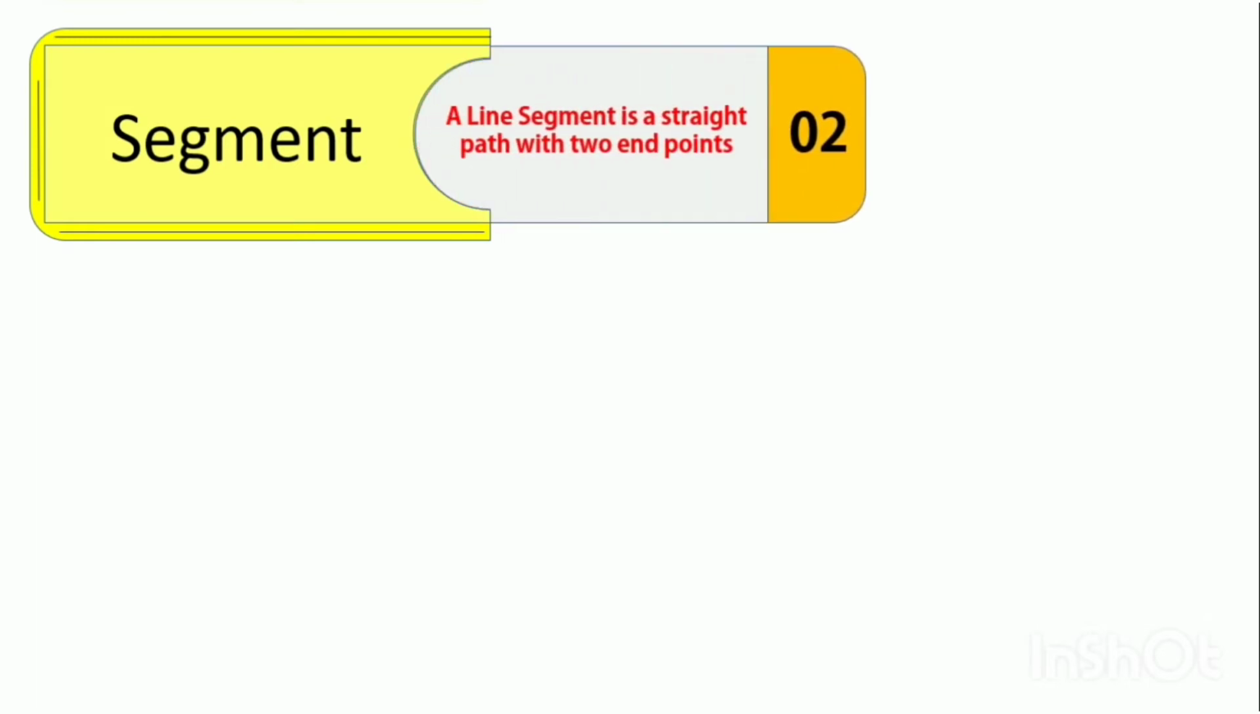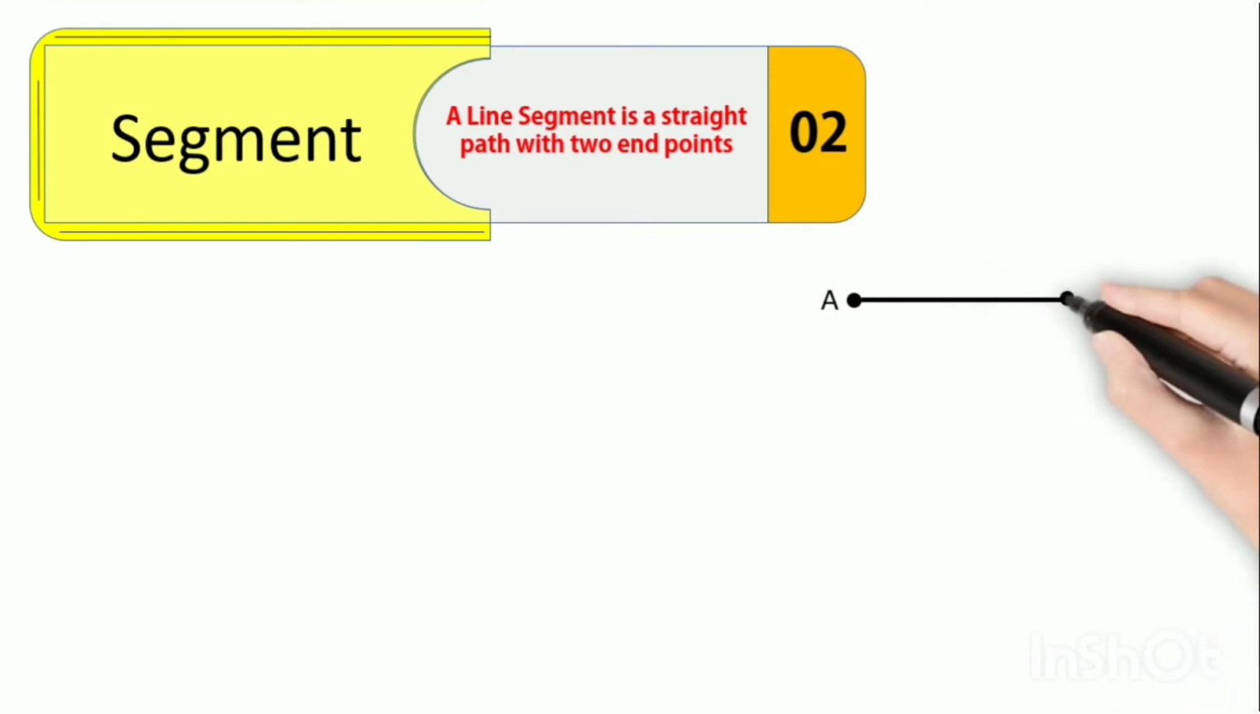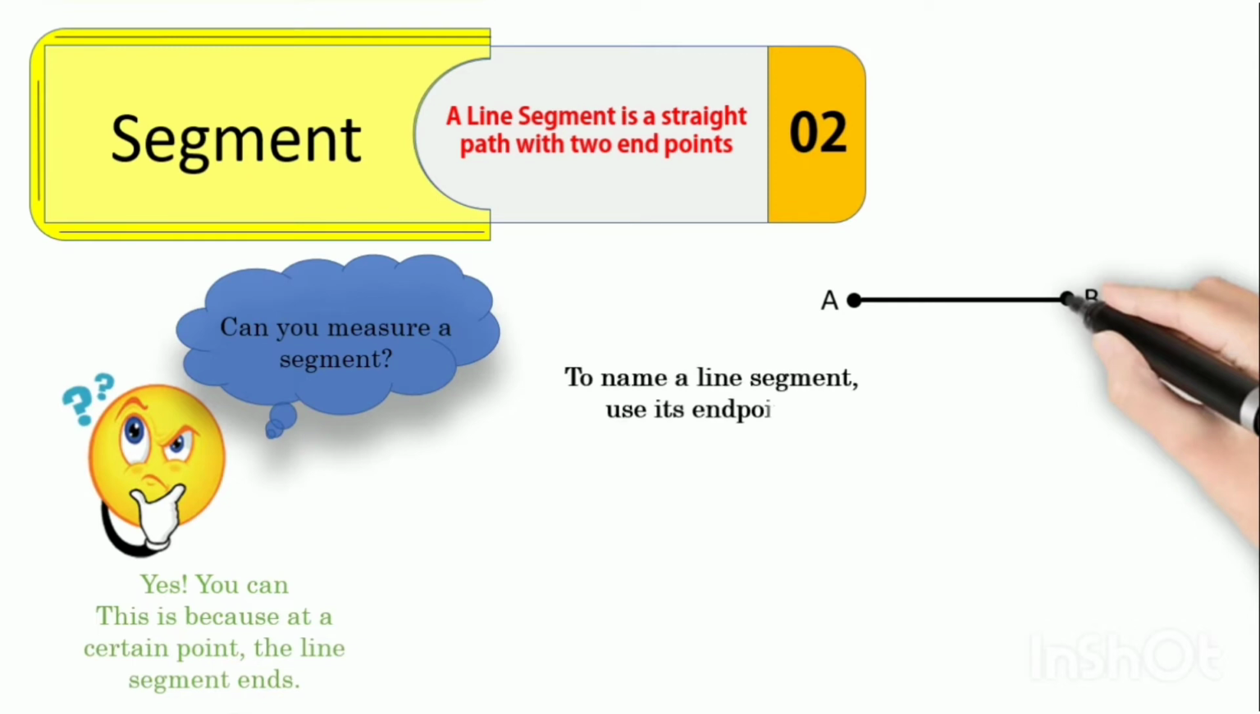Segment. A line segment is a straight path with two end points. Can you measure a segment? Yes, you can. This is because at a certain point the line segment ends. To name a line segment, use its end points. For example, segment AB or BA.